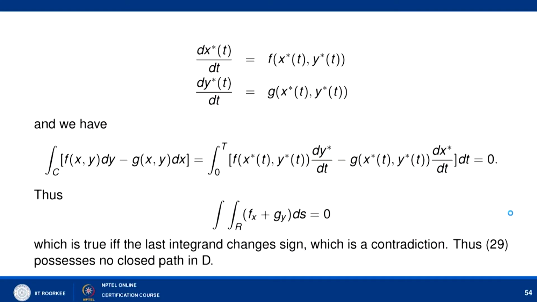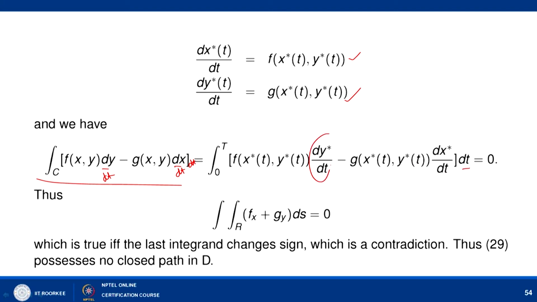So let T denote the period of this solution, and then along C, dx star by dt is equal to f of x star, y star, and dy star by dt is equal to g of x star, y star. We can write this line integral over C of f x y dy minus g x y dx by simply writing dt here. So we convert this line integral, parameterizing C in terms of t, as the integral from 0 to T of f of x star t, y star t times dy star by dt minus g of x star t, y star t times dx star by dt.